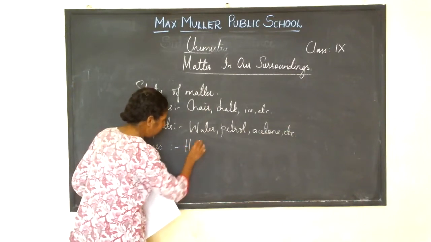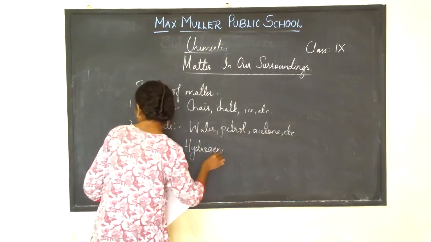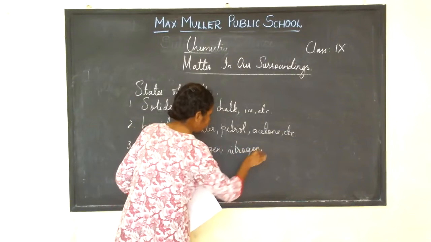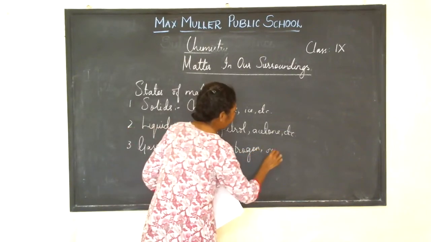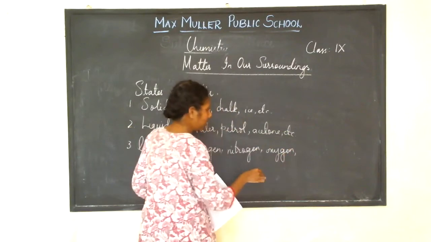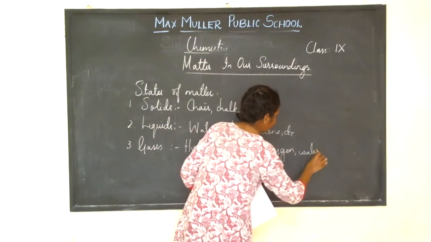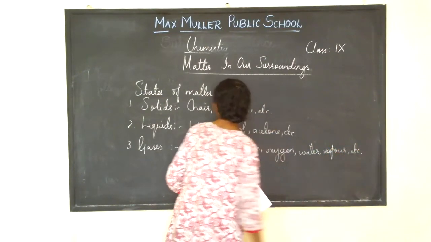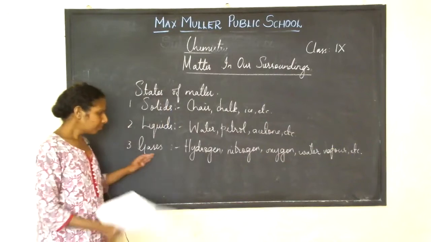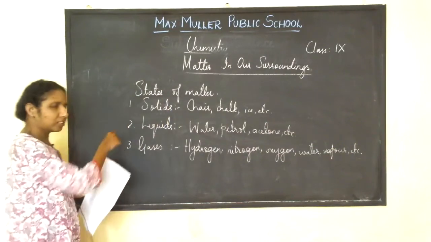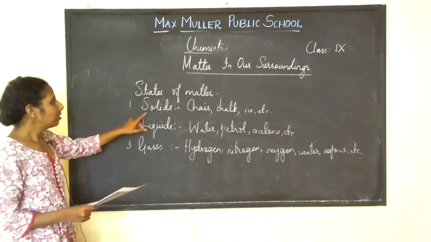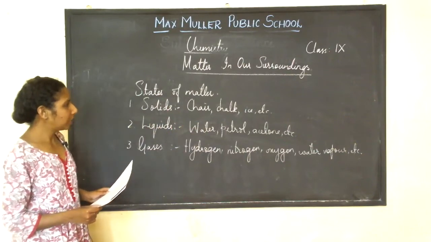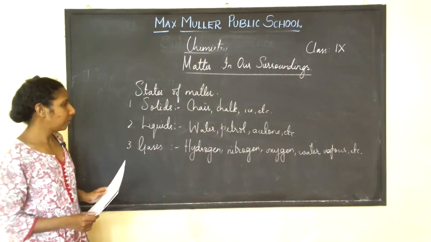Gases like hydrogen, nitrogen, oxygen, water vapor, etc. are all examples of gases, isn't it? Copy down this in your notes. States of matter. Solids: chair, chalk, ice, etc. Liquids: water, petrol, acetone, etc. Gases: hydrogen, nitrogen, oxygen, water vapor.